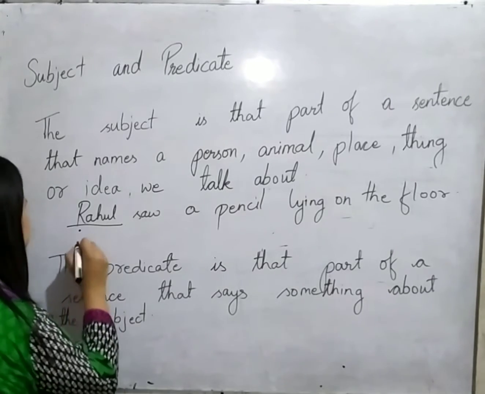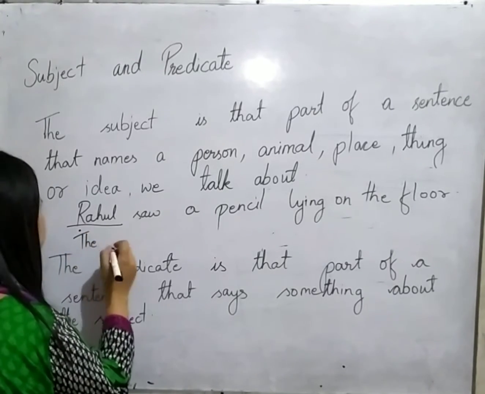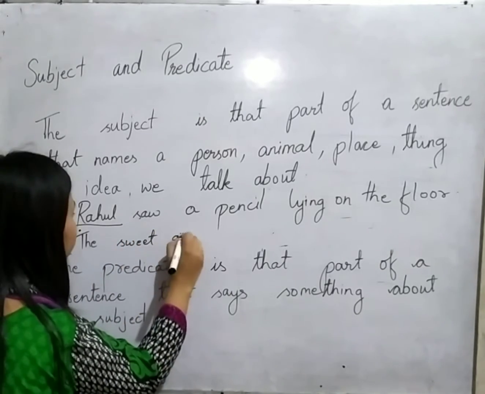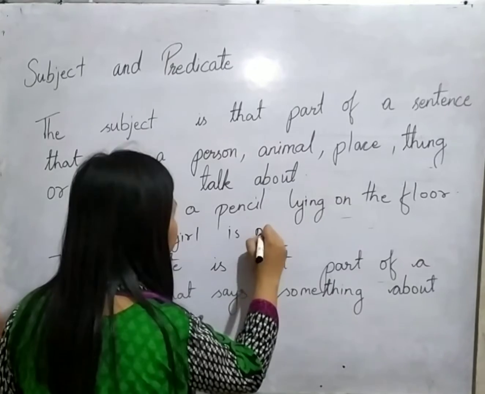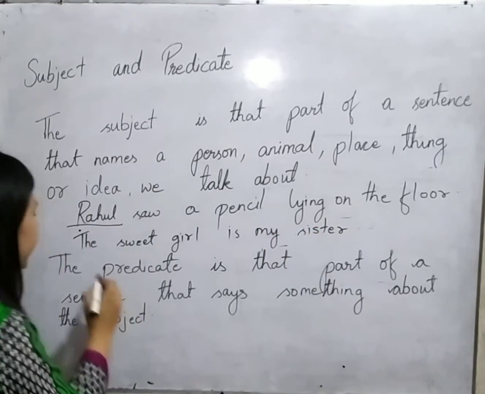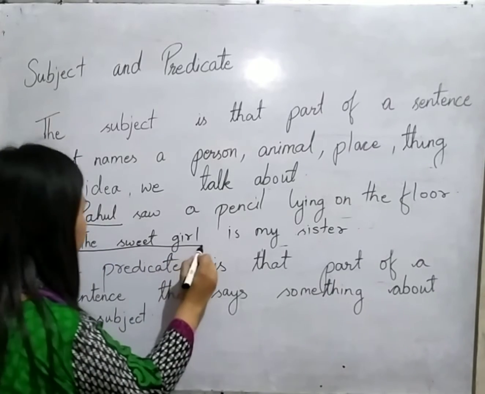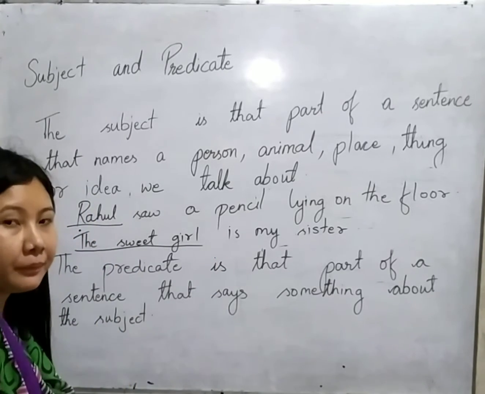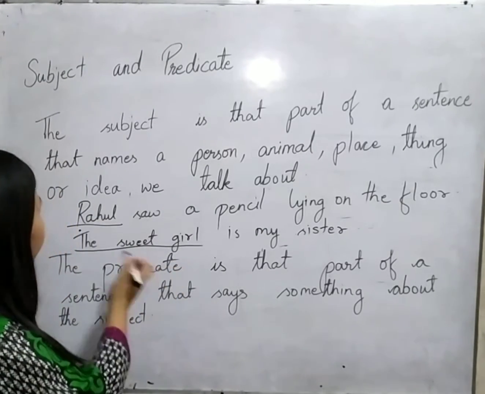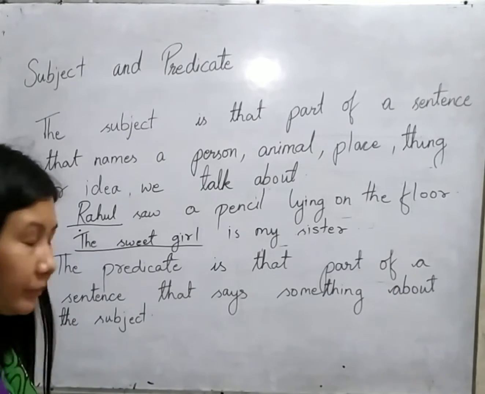But when I write, the sweet girl is my sister, automatically you can see that the subject comprises three words. So you need to keep in mind that the subject does not always comprise only one word. Sometimes it might comprise more than one word. This is something that you should remember.